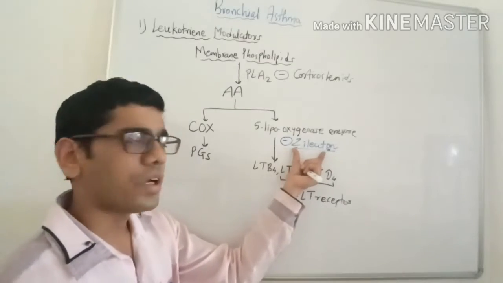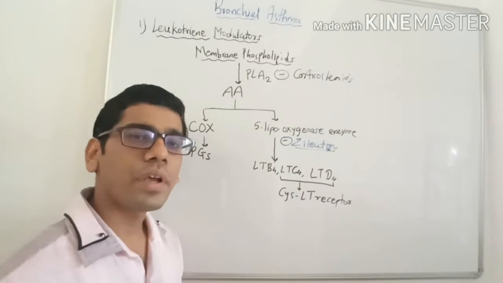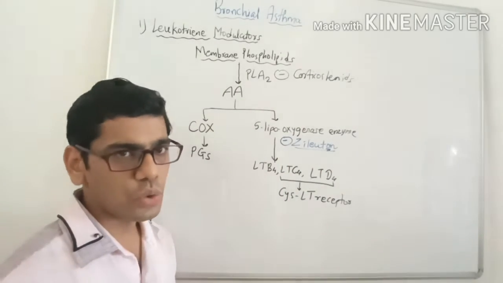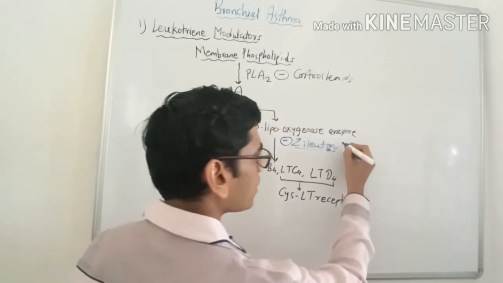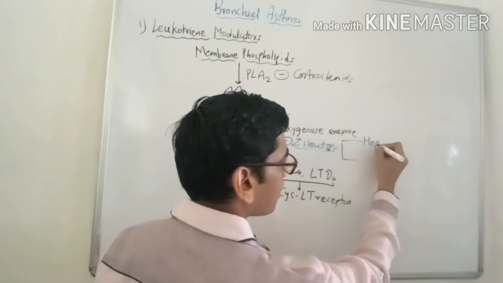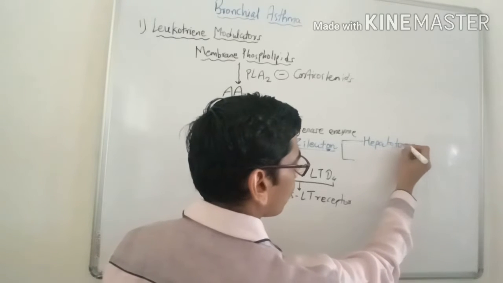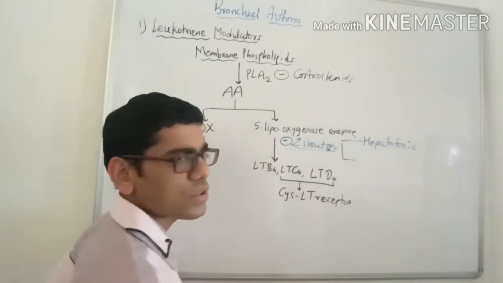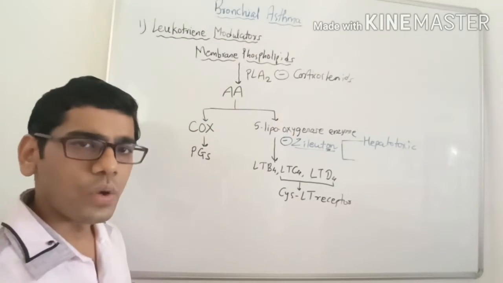Now this zileuton unfortunately did not become popular because of mainly two reasons. Which are these two reasons which restricted its use? One, it has hepatotoxic potential, means it can cause liver toxicity.